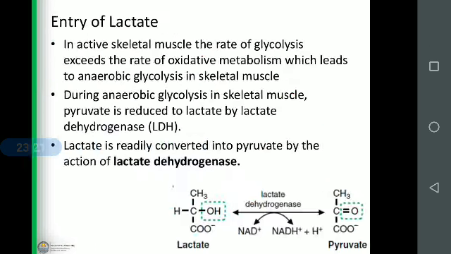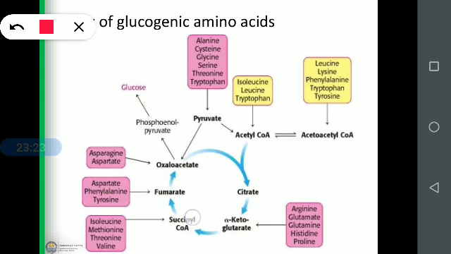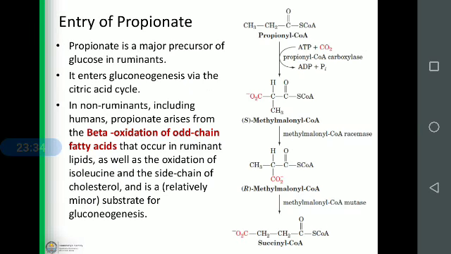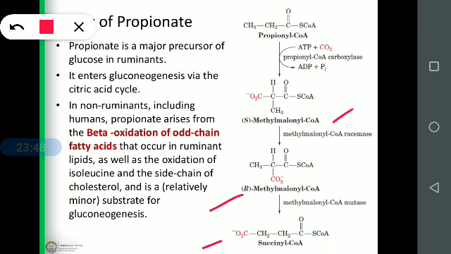Succinyl CoA is one of the substrates of the Krebs cycle. Thereby succinyl CoA goes to fumarate to oxaloacetate, and again oxaloacetate will convert into phosphoenolpyruvate and then glucose. So in this way, propionate will enter the Krebs cycle as succinyl CoA. Propionyl CoA will convert into S-methylmalonyl CoA. Then S-methylmalonyl CoA will convert into R-methylmalonyl CoA by means of the enzyme methylmalonyl CoA racemase. So this is undergoing racemization.